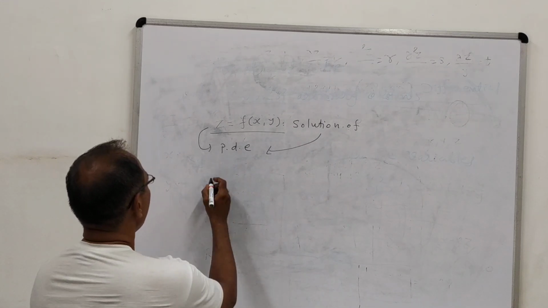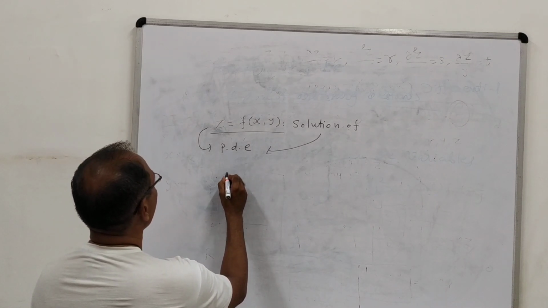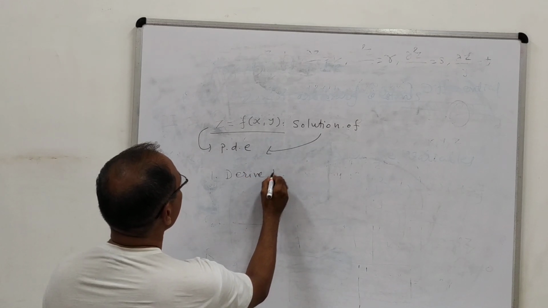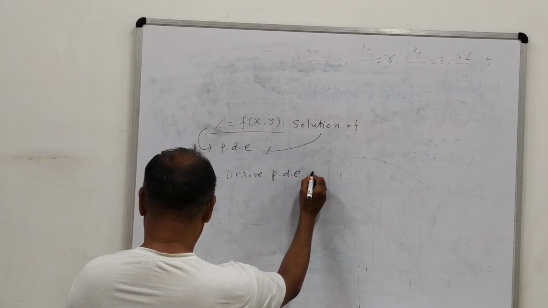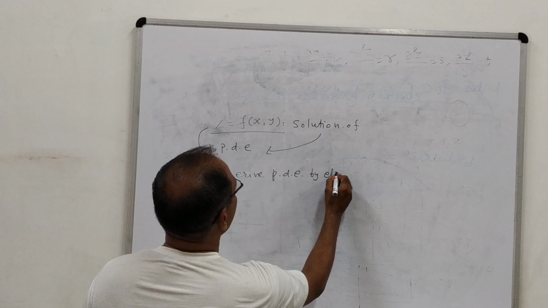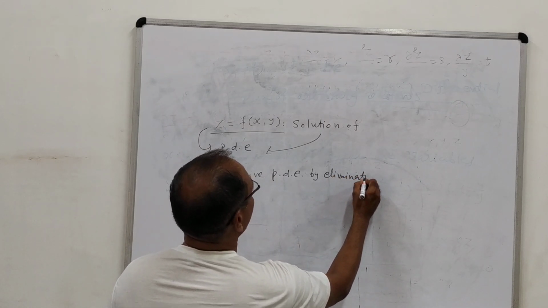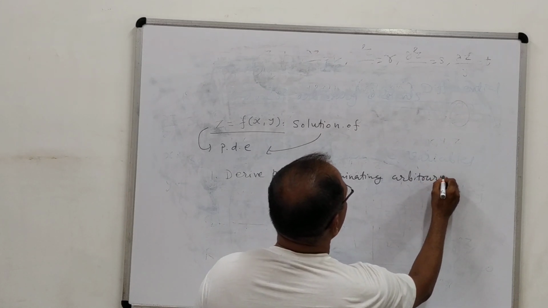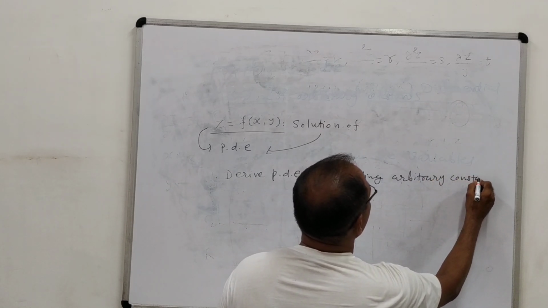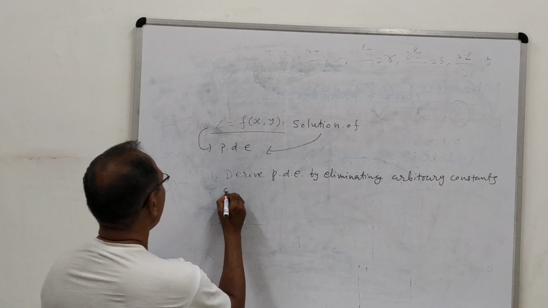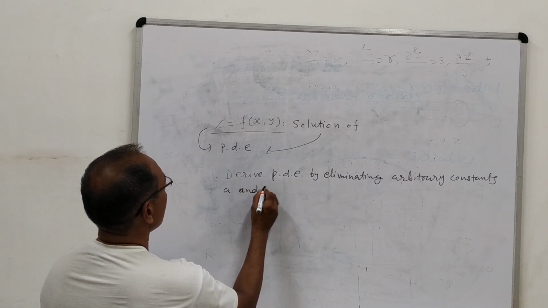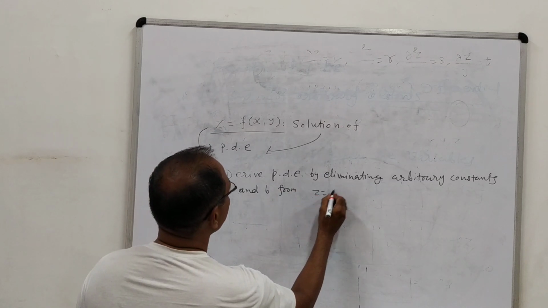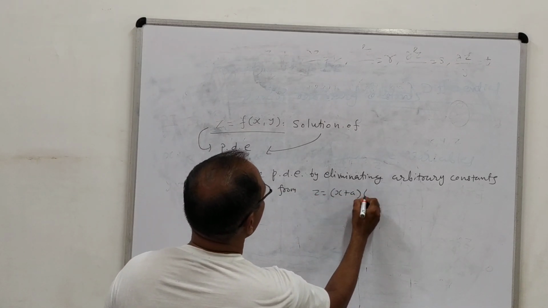The first example: derive the PDE by eliminating arbitrary constants a and b from z equals (x plus a) into (y plus b).